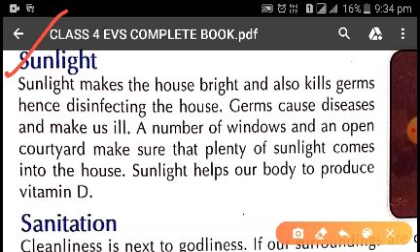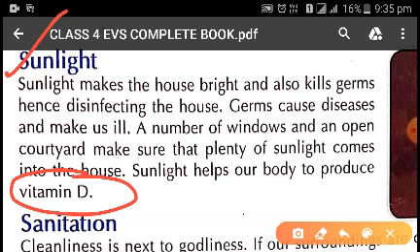So children, there is one more point which is very important, which we get from the sun, that is vitamin D. Sunlight helps our body to produce vitamin D, which is very important for our bones. It makes our bones strong. So children, we get heat and light as well as vitamin D from the sun.